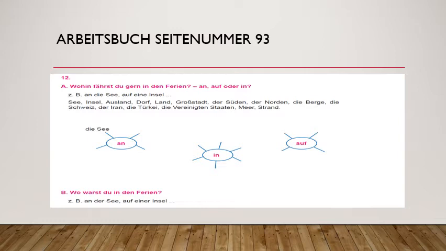Now Ausland. Ausland is a foreign country. Ich fahre gern ins Ausland. Das Ausland, so in plus das will be combined and it will be ins Ausland. Dorf. Dorf means village. So der Dorf, das Dorf. So it will also take in. Ich fahre gern ins Dorf in den Ferien.